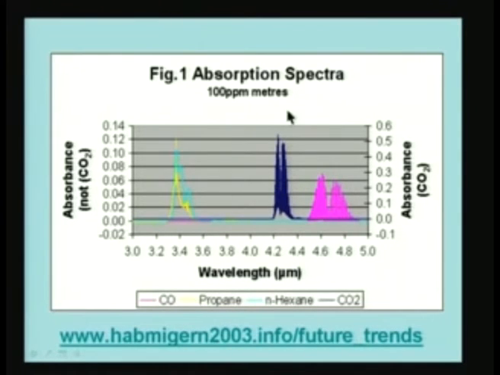So, what is the use of this sketch I have given? The use is to demonstrate that we can do the separation by looking at the spectra using the appropriate wavelength. I can do that. That is one way of looking at this. Another way: is it possible that I can do the same thing by a different technique? What do I mean by that? Suppose I want to use wavelength specific radiation, I have to have a spectrometer, or I have to have a source which will emit only in this particular region, for example, if it is CO2. If it is CO, it has to be only in this region.